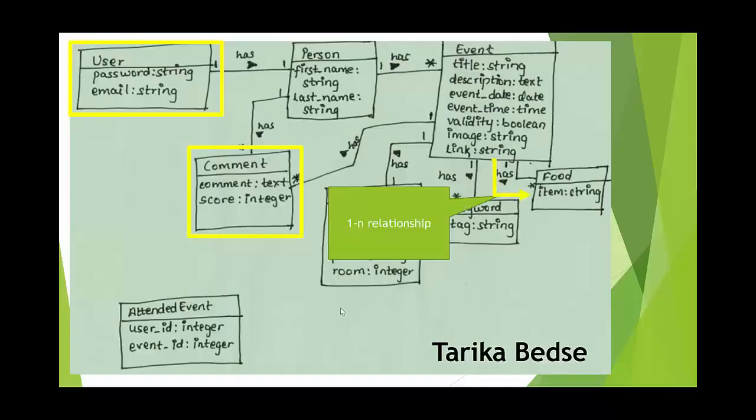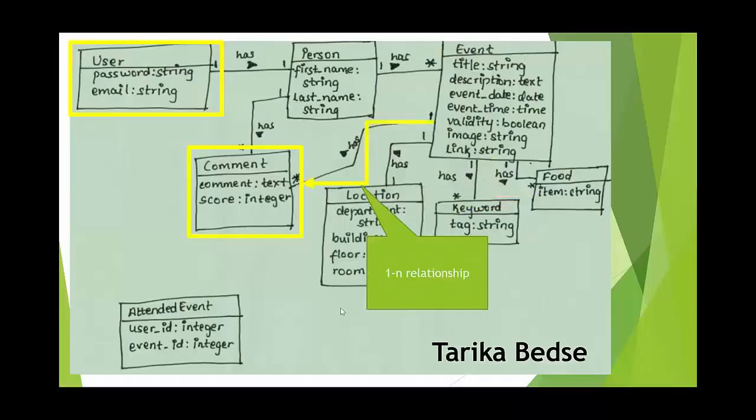Then I created the event to food association. It is a one-to-many relationship because one event can have multiple food items. And the second association is event to comment association. It is a one-to-many relationship because one event can have multiple comments.